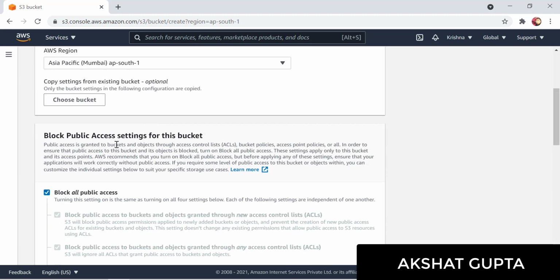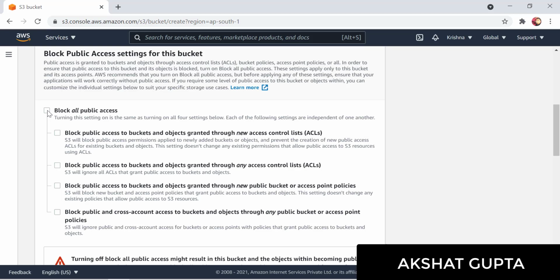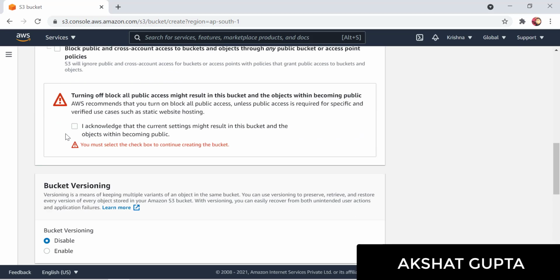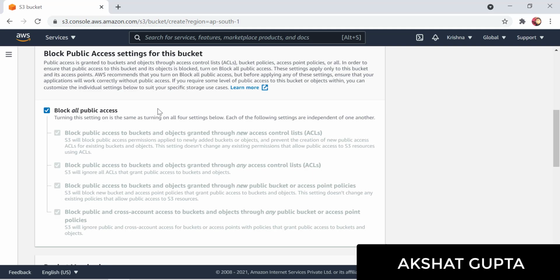Currently this bucket is totally private. If we want to convert this bucket to public, or change the bucket configuration to public, we can very well deselect this particular tick mark and the bucket would now be public. But let's keep it private as of now. After creating the bucket, we would be changing it to public.